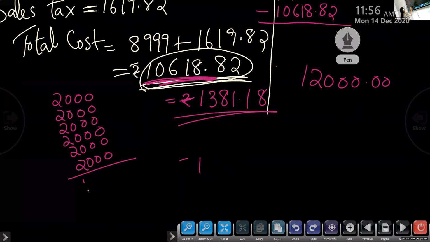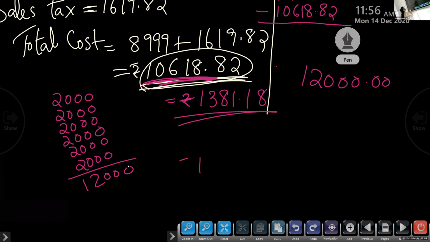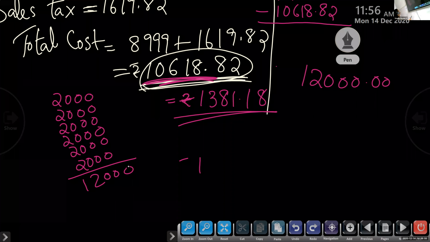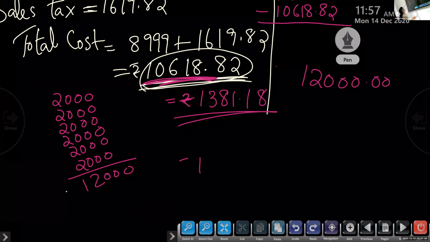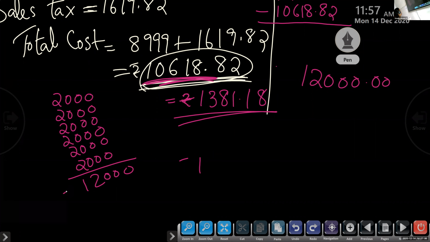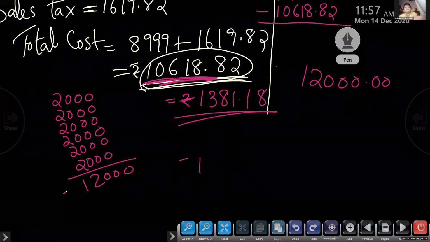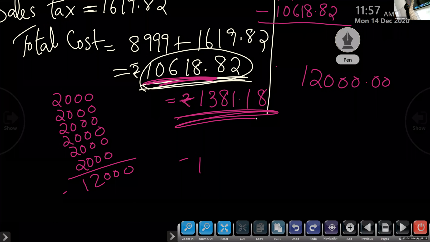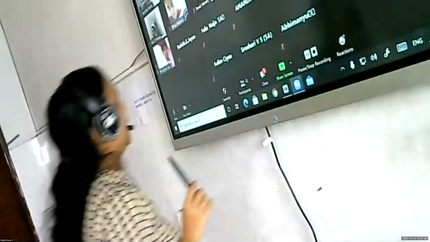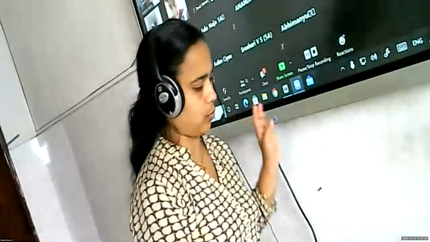So she must have given one more. That means 12,000 rupees she must have given. So we had to find out how much return the shopkeeper will give her. So we had to find out 12,000 minus the total cost. So the answer is 1,381.18. So children, here the question is, it is not given the total cost.